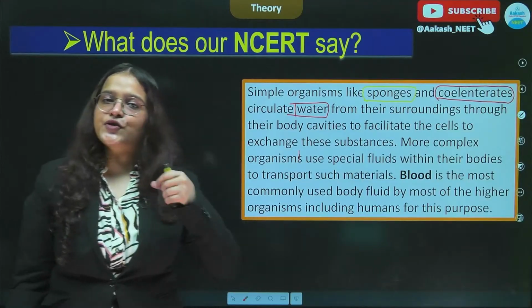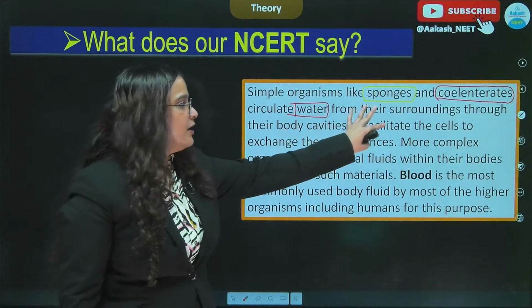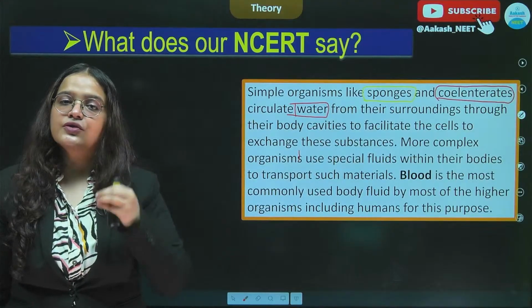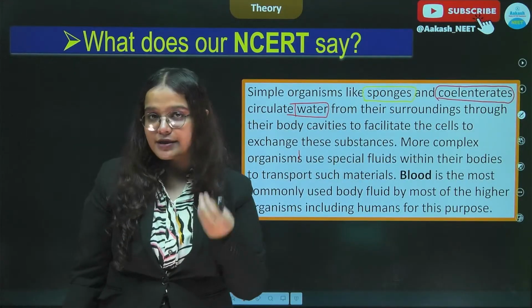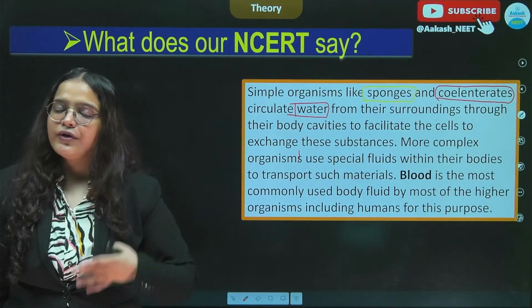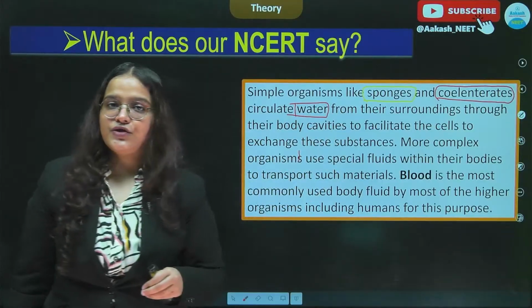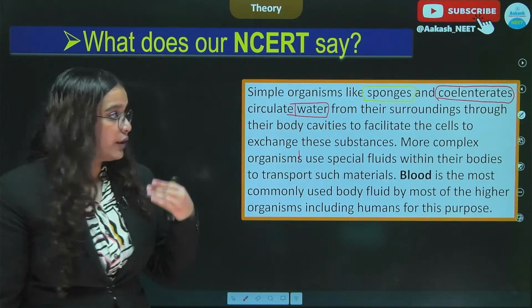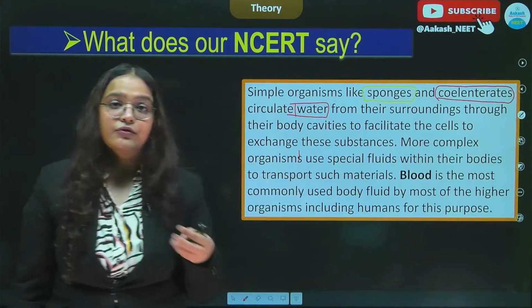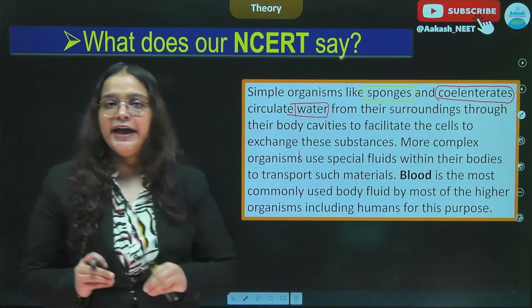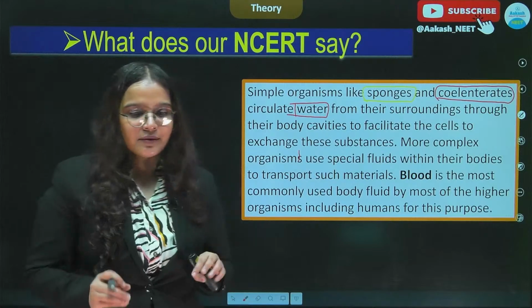So what we discussed so far is written in a simple line in the introduction part of this chapter, body fluid and circulation, and students often tend to miss out this section, which is not good, because we should be familiar with each and every line which is there in the NCERT. All right.